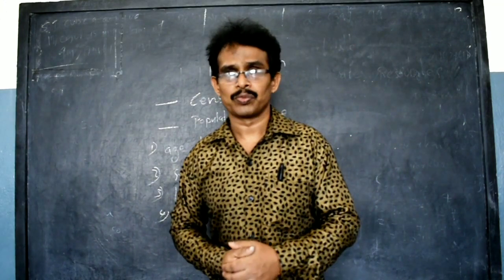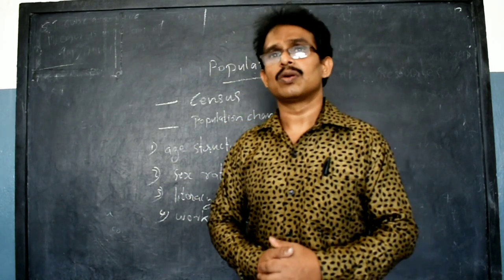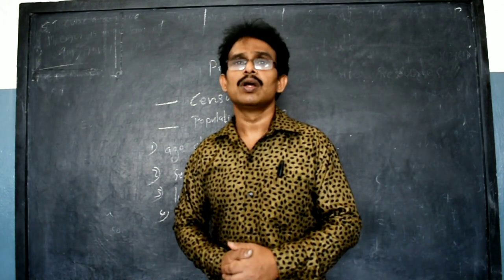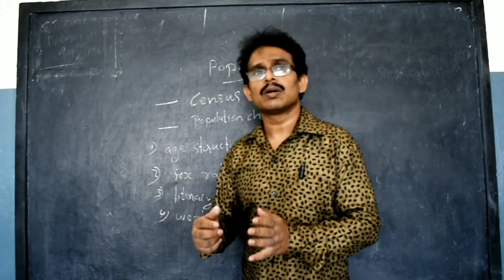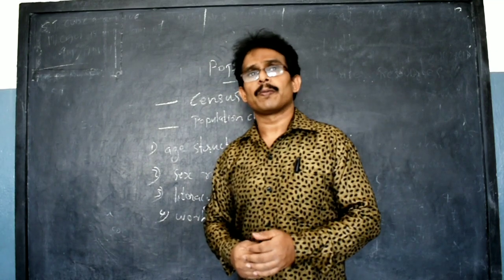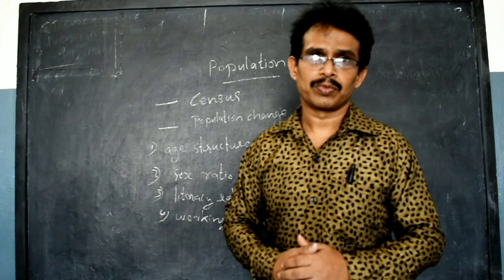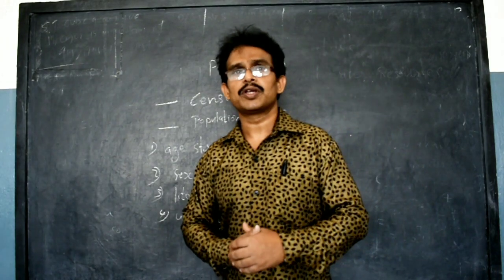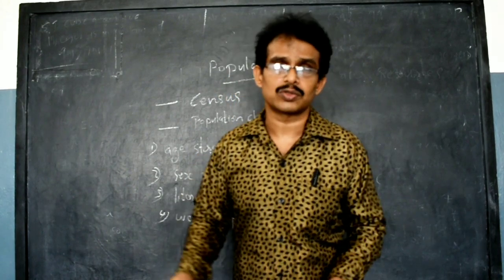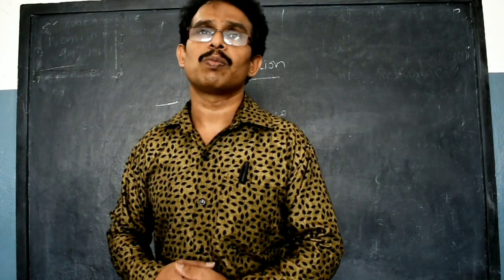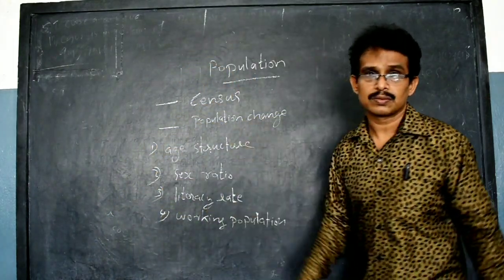How can we control it? Through family planning, we can control the population growth. The government has taken strict control measures for the birth rate. Thereby we can control the population growth. Also, we have taken a longer gap between the births of two children. And family planning education should be implemented all over the area, including illiterate areas also. Thereby we can control the population growth. These are the important things we have to study in this chapter.